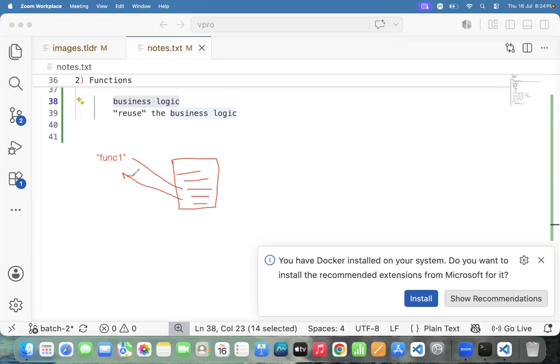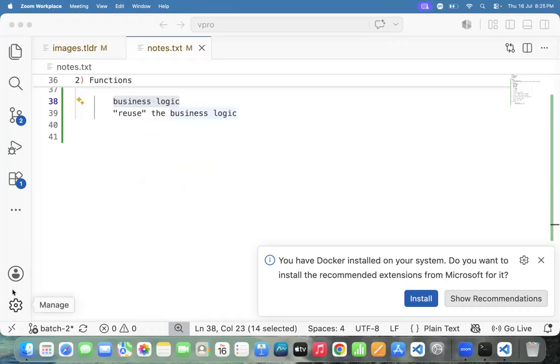Your manager asked what? Read all 10 employees. What do you need to do? Define one function. What is the role of this function? This function connects to the DB and reads all the 10 employees. Then that one we can call the business logic. And one more thing, why functions? Functions are used to reuse the business logic.